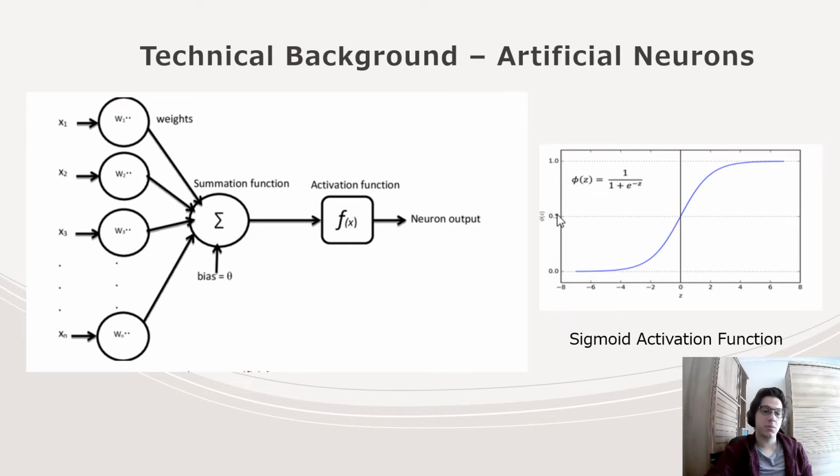Later, this summation goes into an activation function. Most of the time, this is the sigmoid activation function. And if this summation gets activated by the function, it gives an output, and this output is the input of another artificial neuron in another layer.